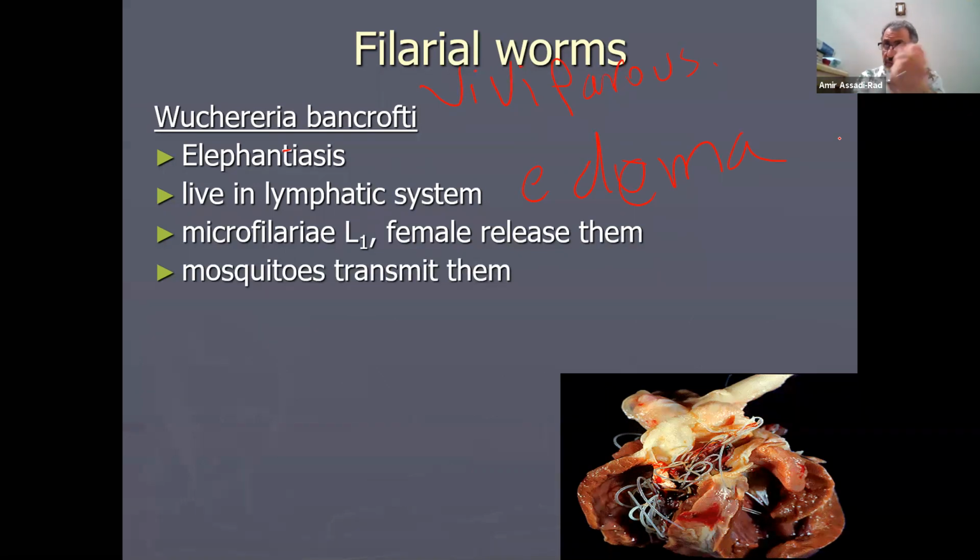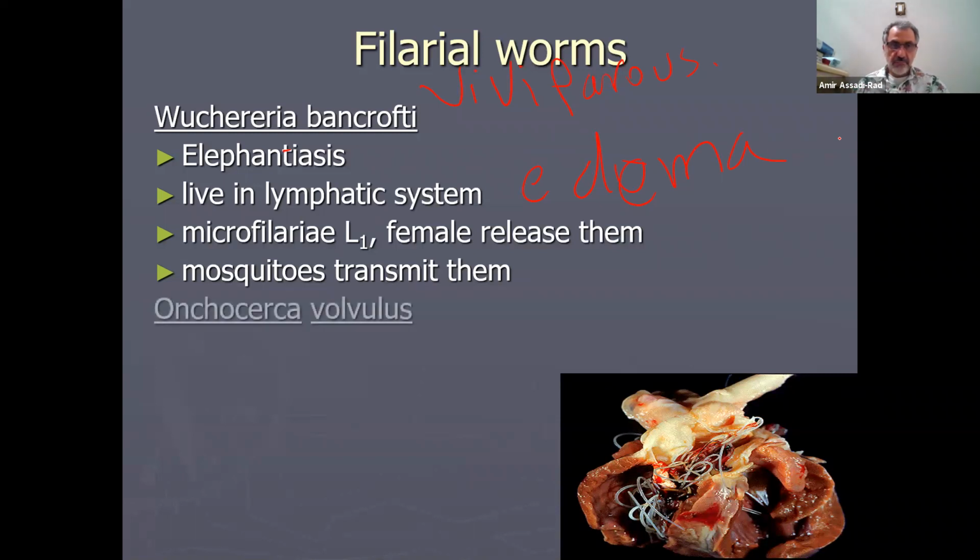The adults go to wherever they're supposed to go, different organs, different parts of the body, and male and female copulate and release L1. An insect, a fly, a mosquito, comes and takes a blood meal, and L1 is picked up from the human. Inside that insect it becomes L2, L3, and L3 is transmitted to another healthy human being, and the cycle goes on and on.